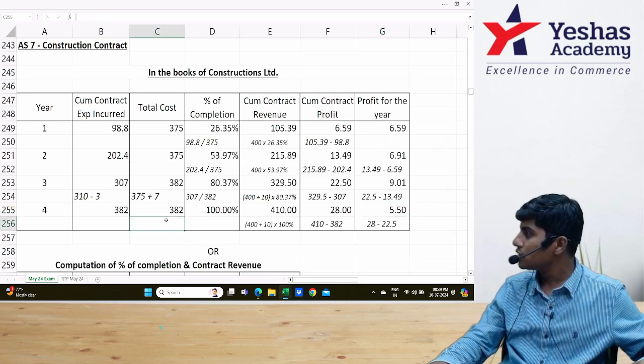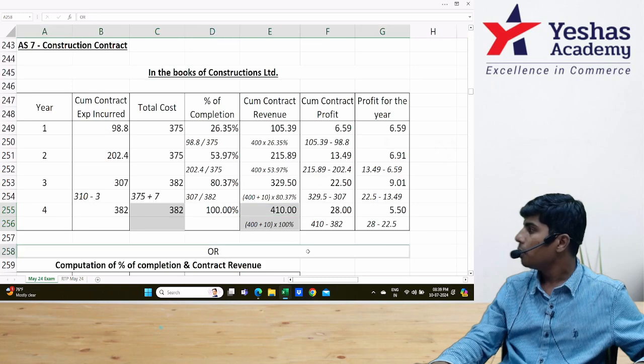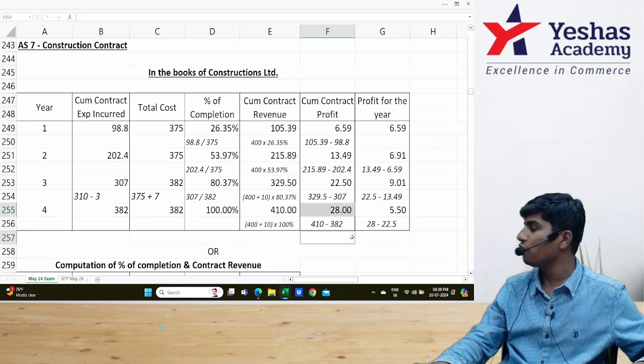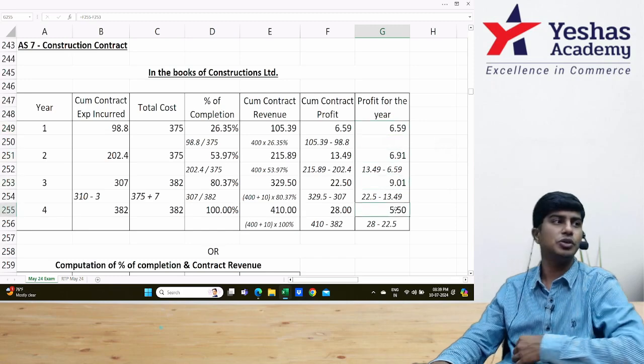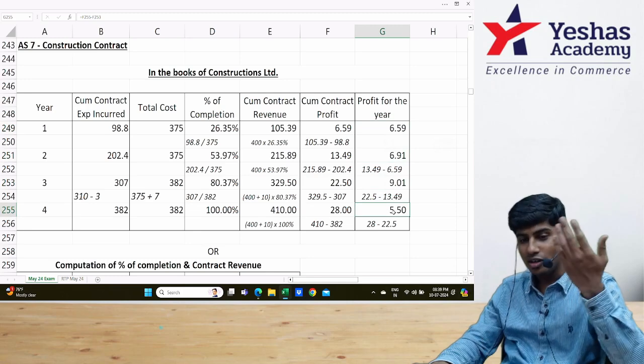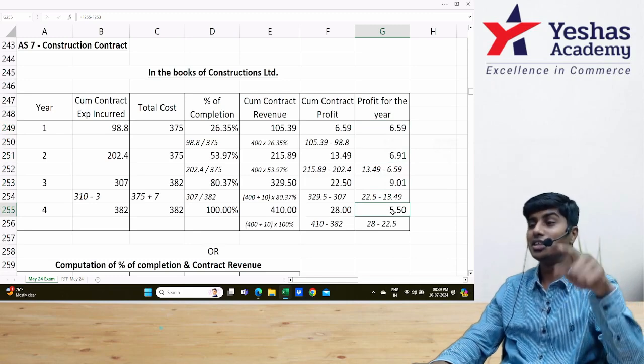Total contract cost is 382. Total contract revenue is 410. Profit is 18 plus 10, 28. Here we have 28 cumulative for all the 4 years. If not, check it individually. 6.59 plus 6.91 plus 9.01 plus 5.50 gives you 28. This is one way.